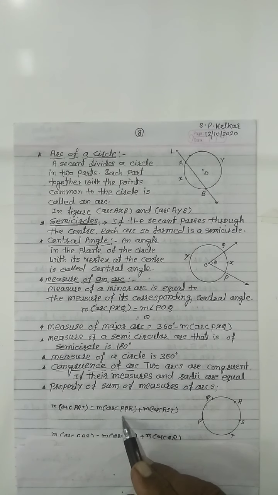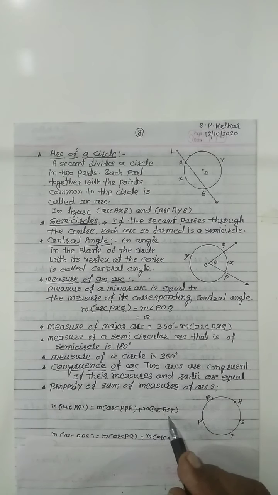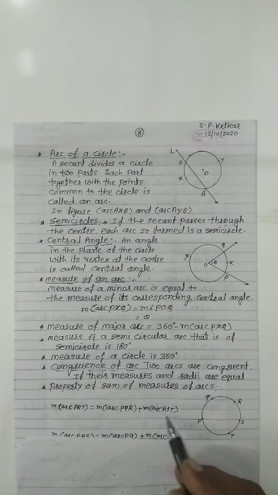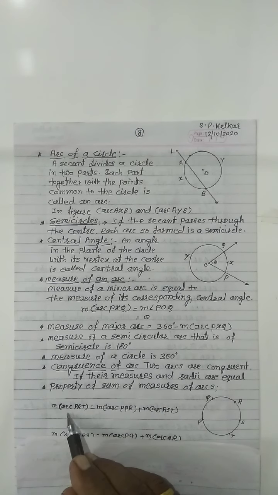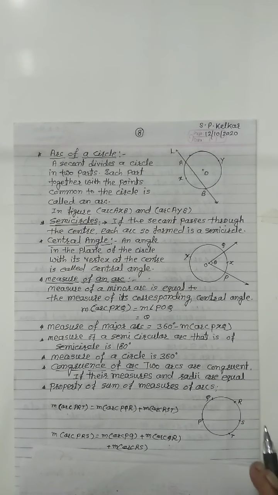Then the sum of the measure of arc PQR plus the measure of arc RST, means the sum of these two arcs, is equal to the measure of this bigger arc. We call that the property of the sum of measure of arcs. We can say that it is the arc addition property.